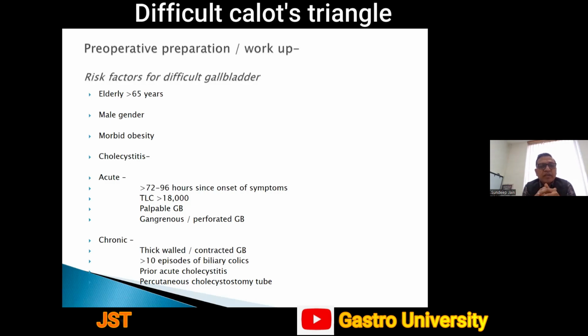it is more than 72 to 96 hours since onset of symptoms, raised TLC, palpable gallbladder, and gangrenous or perforated gallbladder on imaging. All these are risk factors for a difficult gallbladder. Regarding chronic cholecystitis: thick-walled or contracted gallbladder, history of more than 10 episodes of biliary colic, prior history of acute cholecystitis, and history of or presence of percutaneous cholecystostomy tubes.